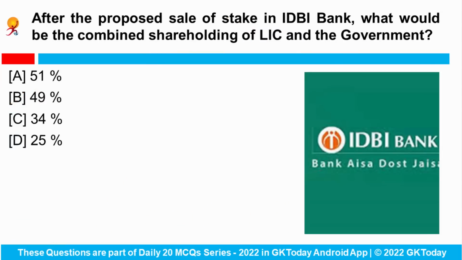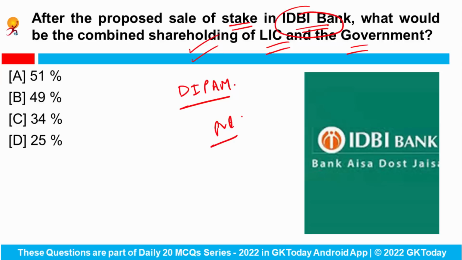Next question is, after the proposed sale of stake in IDBI Bank, what would be the combined shareholding of LIC and the government? The Department of Investment and Public Asset Management invited bids for selling the stakes in IDBI Bank to facilitate its privatization. The potential investor should have a minimum net worth of 22,500 crore rupees, and it must have reported net profit in 3 out of the last 5 years.